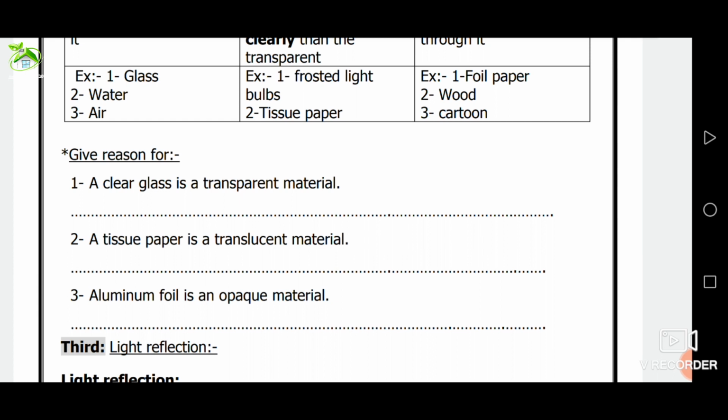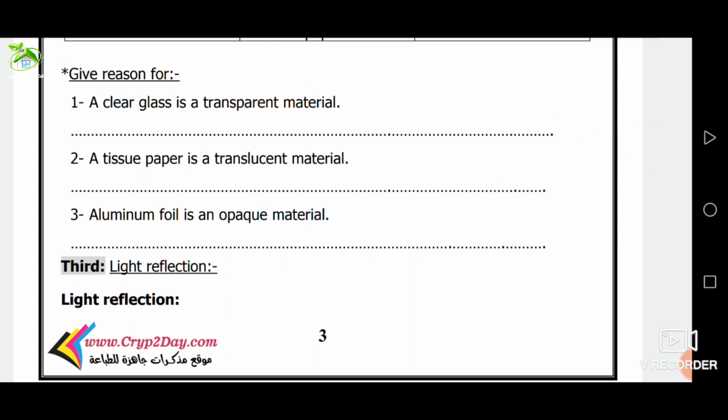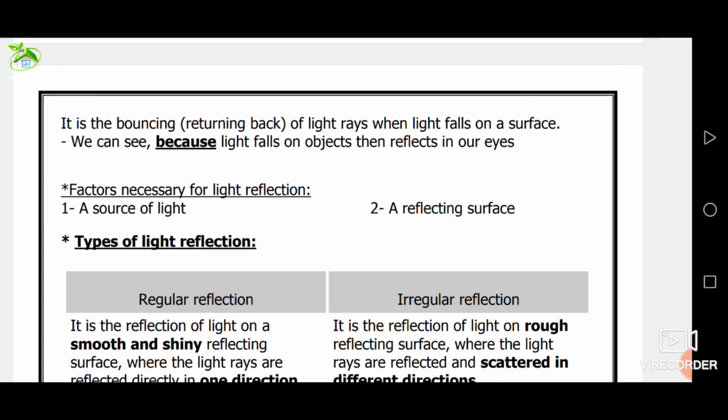Number 3, light reflection. What is the meaning of light reflection? Light reflection is the bouncing of light rays when light falls on a reflecting surface. What's the meaning of bouncing? Bouncing means returning back. Again, light reflection is the bouncing or returning back of light rays when light falls on a reflecting surface. Light reflection occurs in the presence of number 1, a source of light, and number 2, a reflecting surface.